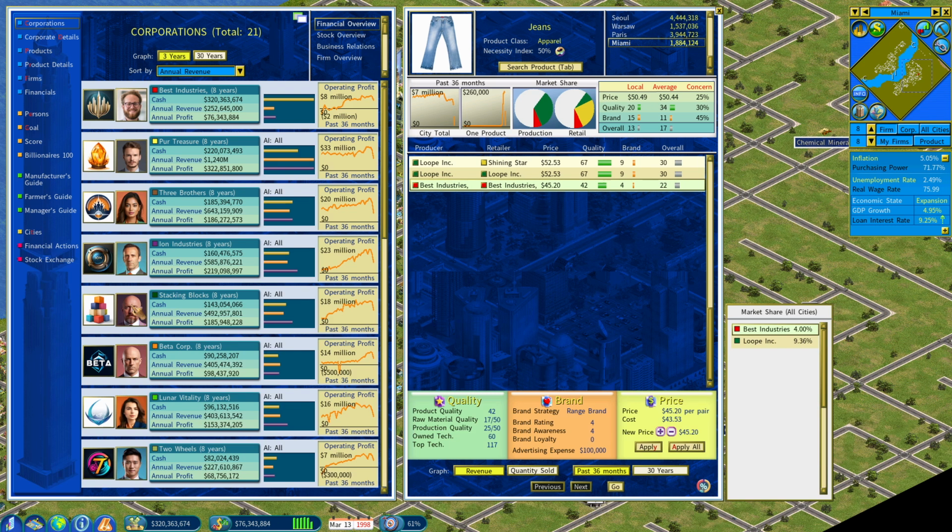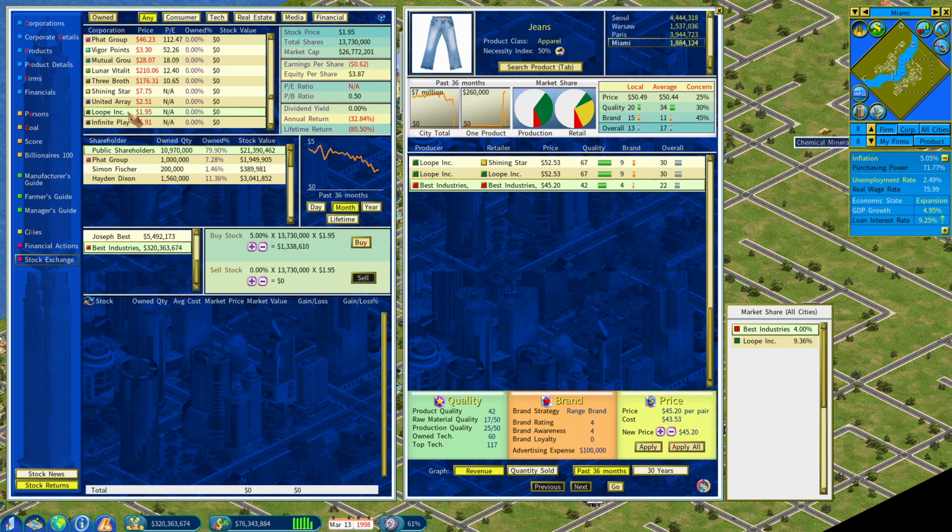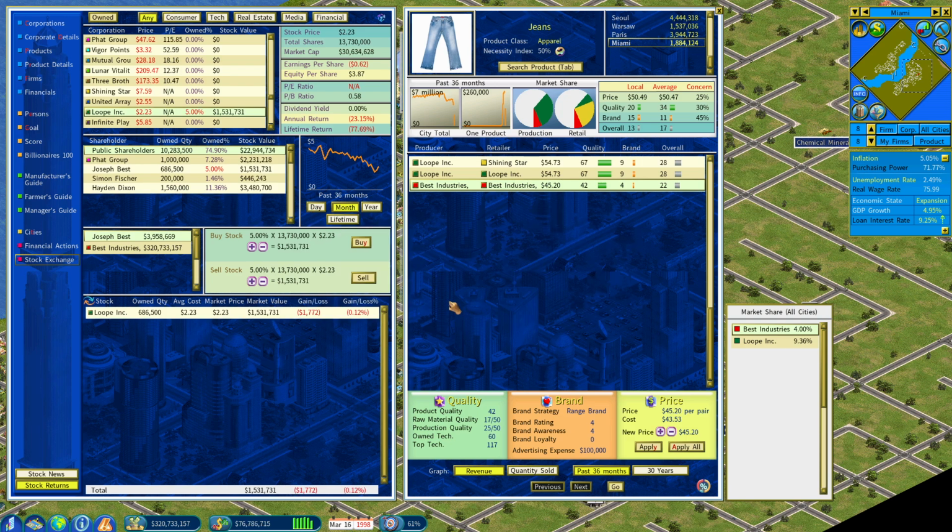Loop. I want to try to buy your stock with our company money. Well, actually, I don't know if Joseph. Yeah, Joseph, sure. You buy it. Okay. And then now Best will start buying it up. I'm actually curious how.